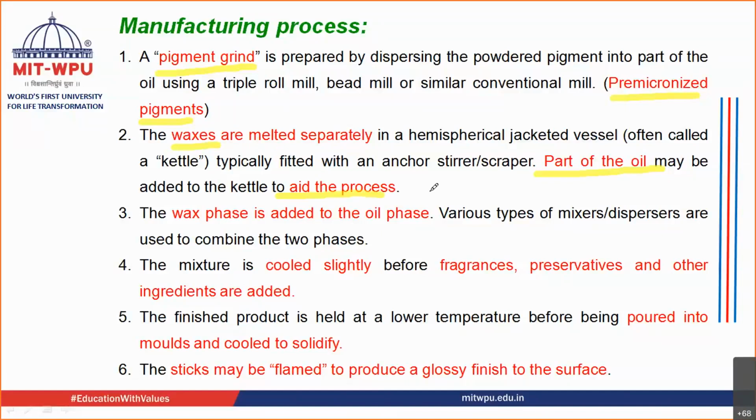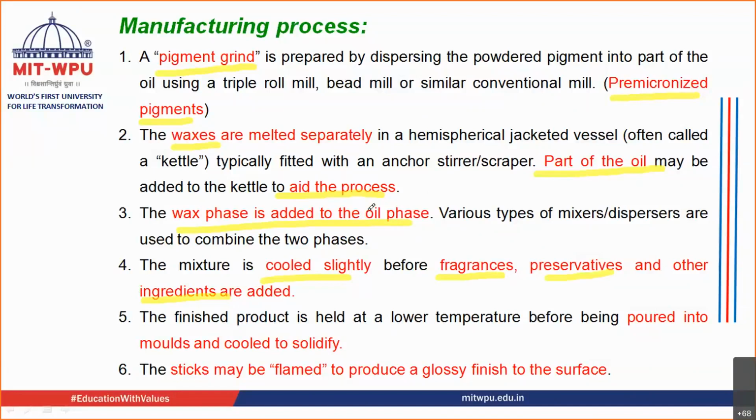So you take oil and mix it with the coloring agent, you take oil and mix it with waxes, you heat both, then you add this wax phase to your oil phase. Basically, you take all the oleaginous phases and mix them together. Then you slightly cool them. You don't cool them totally, please remember. After slight cooling, you add the fragrances, the preservatives, and other ingredients, for example antioxidants, whatever you want to add.